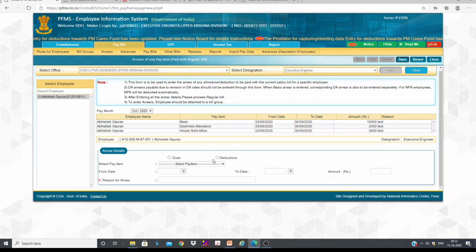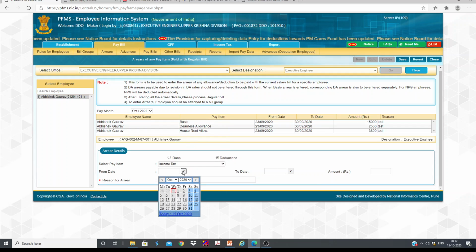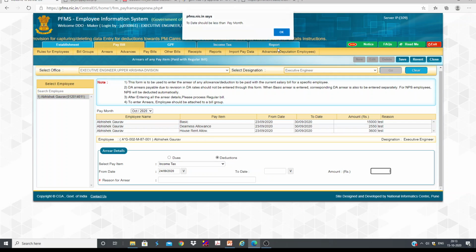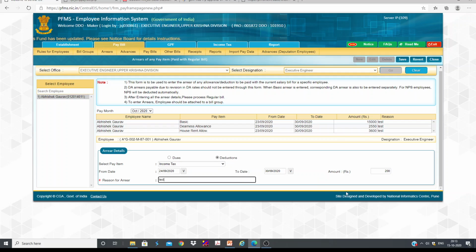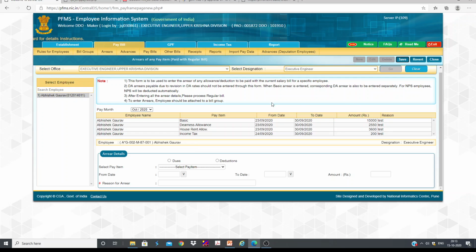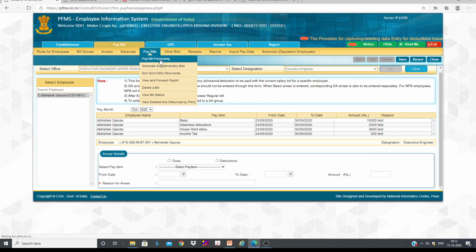Now let us go to deductions. What are the deductions that are to be added? Income tax, from which date, all those things are to be added. Okay, last month I need to select. Then save. Okay, up to here it's okay. So what will happen? These details will be added to the salary bill, regular salary bill. Okay, so let us go to now regular salary bill processing.